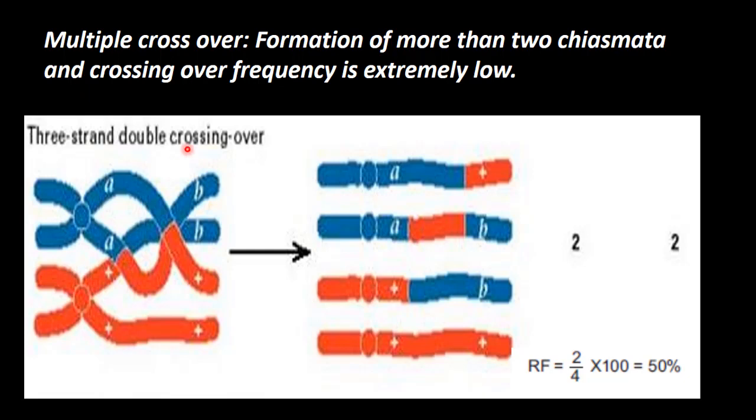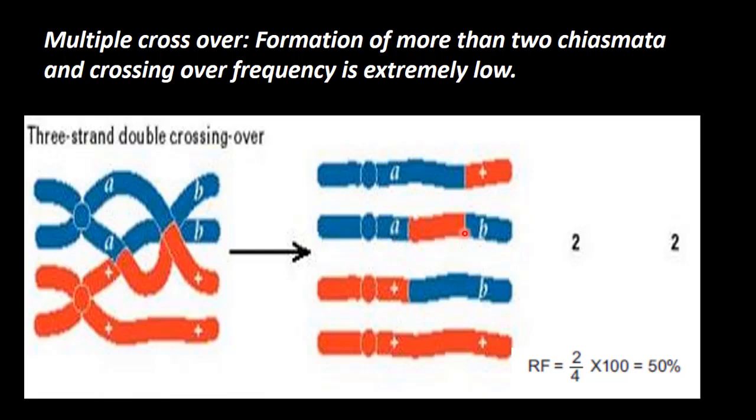Okay, 3 strands. Now if you see chromatid 1, recessive A and B, here crossing over leads to recessive A and plus, this is dominant. And second, A and B remains as such, in between portion alone is changed.